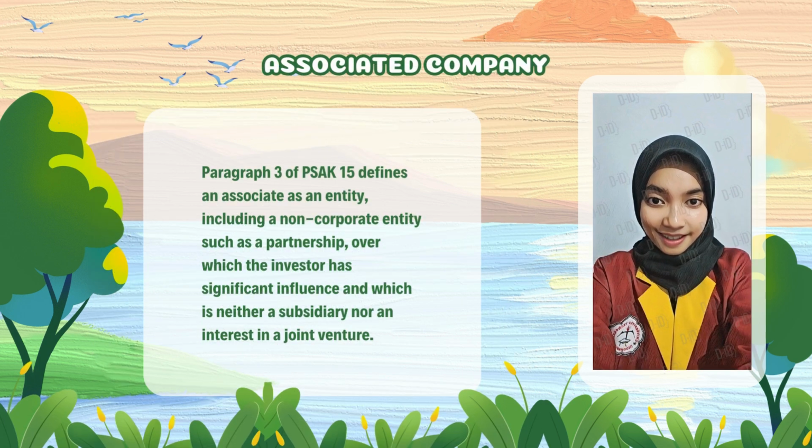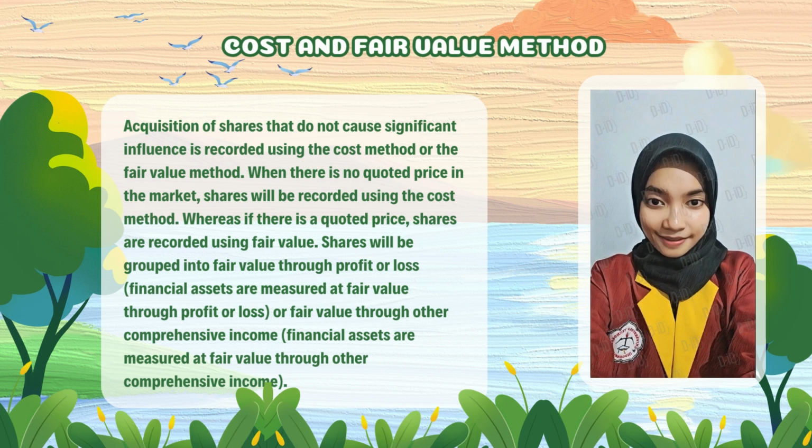Associated company. Paragraph 3 of PSAK 15 defines an associate as an entity, including a non-corporate entity such as a partnership, over which the investor has significant influence, and which is neither a subsidiary nor an interest in a joint venture. Cost and fair value method. Acquisition of shares that do not cause significant influence is recorded using the cost method or the fair value method.